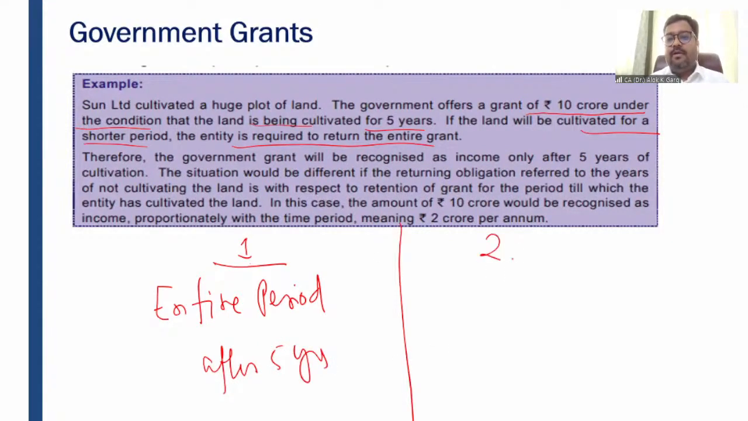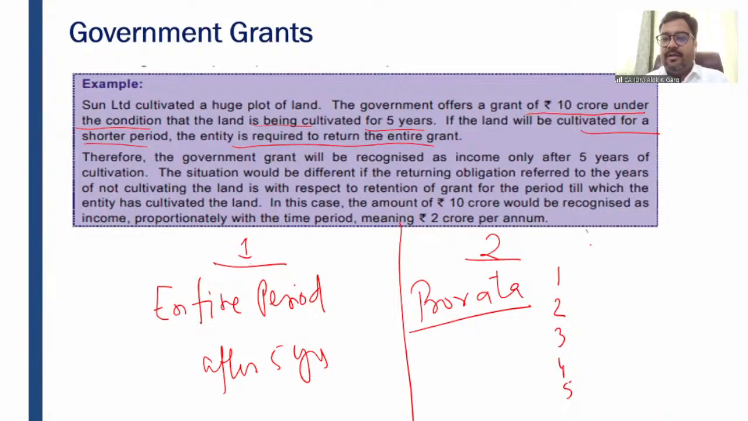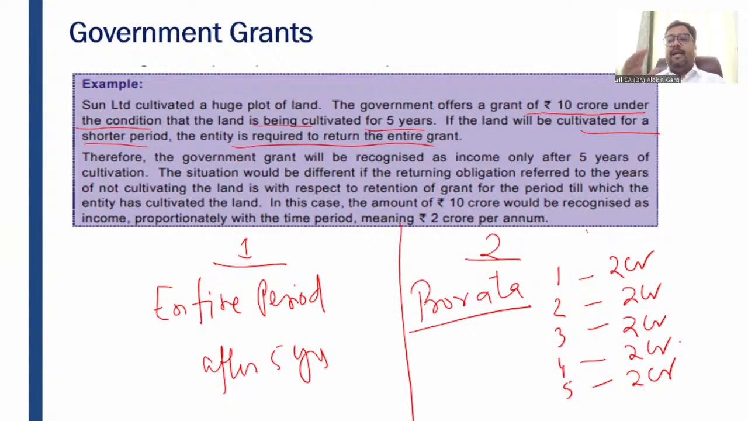The second one is pro rata. The government will not ask for the money back for the years in which the land is cultivated, right? For example, 1, 2, 3, 4, 5. So when I say pro rata, if the entity has cultivated for the first year, the entity can recognize 2 crore. If the entity has cultivated for the second year, it can recognize 2 crore additionally. For the third year, 2 crore additionally. For the fourth year, 2 crore additionally. For the fifth year, 2 crore additionally.